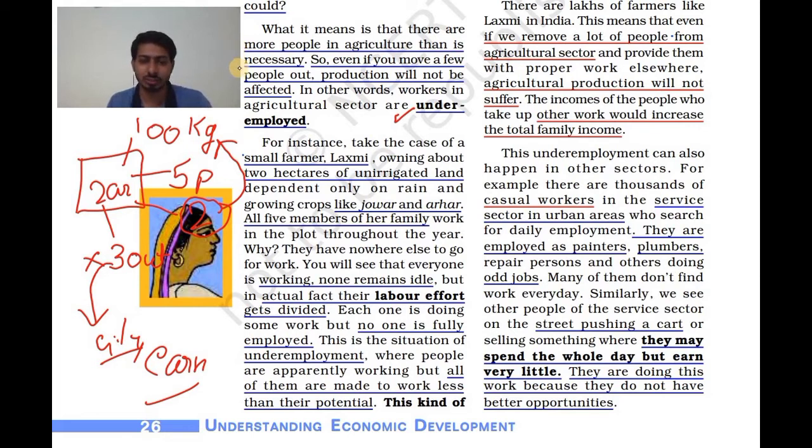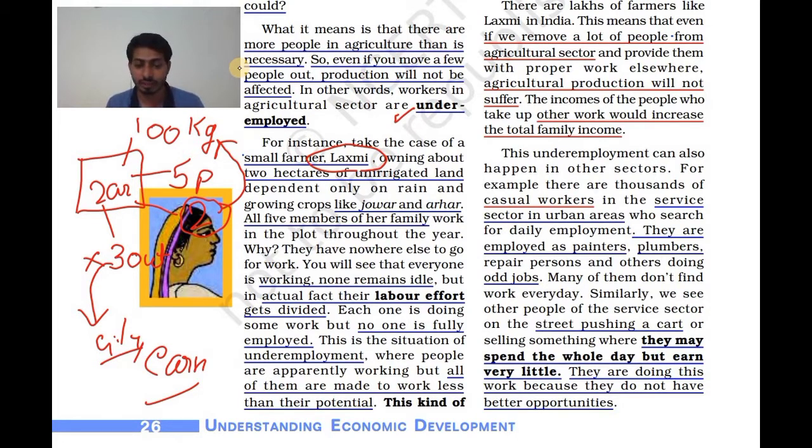The same thing they have explained with the help of a story of Lakshmi. This story you can read on your own. So what is labor effort here? You will see that everyone is working. These 5 people are working, none remain idle. But in actual fact, their labor effort gets divided. When these 5 people were involved and producing 100 kg, each one is doing some work, but no one is fully employed. It means nobody is doing their 100% work.